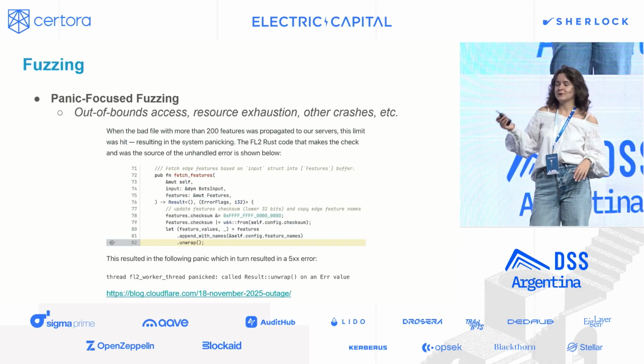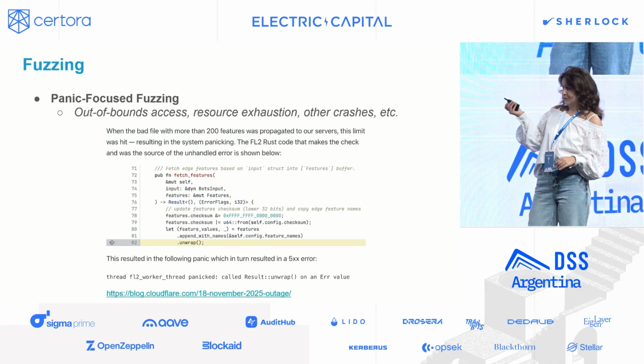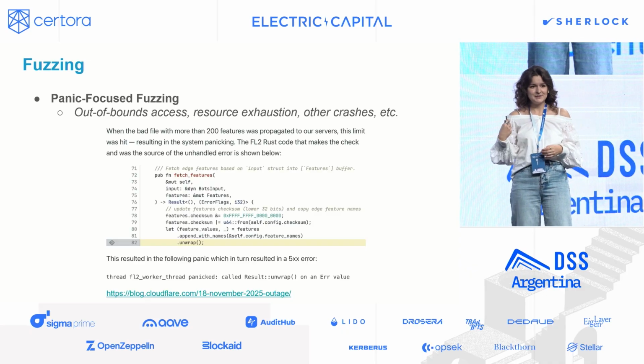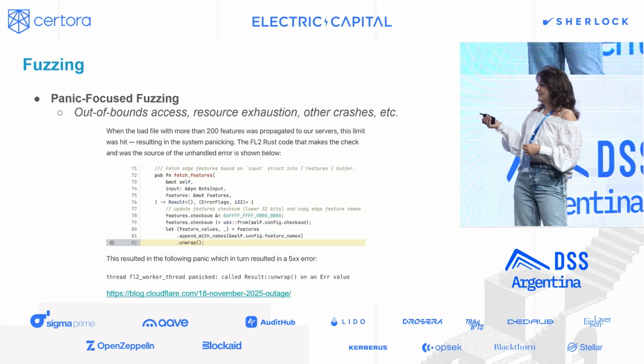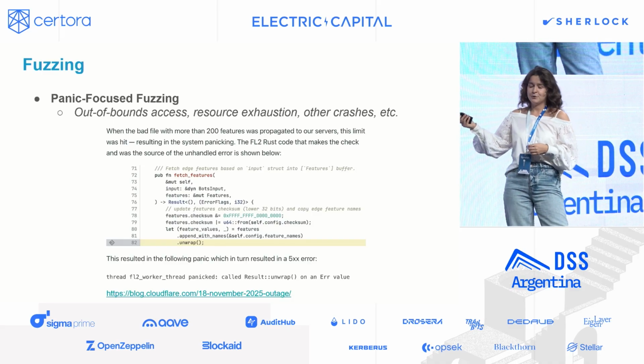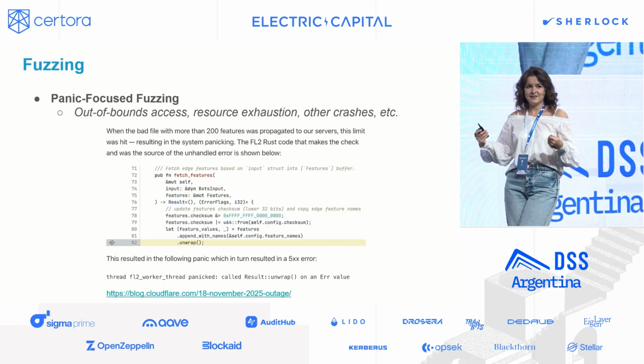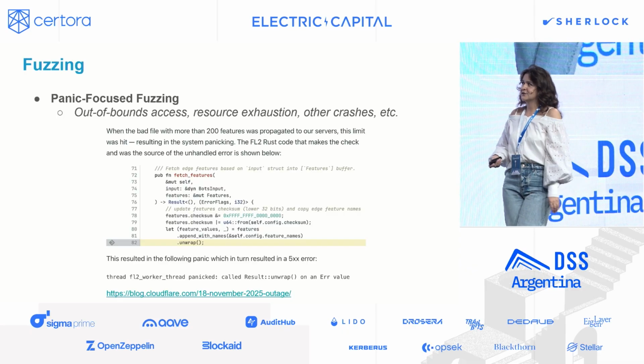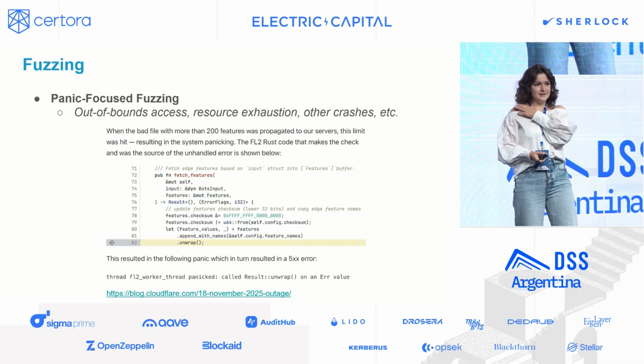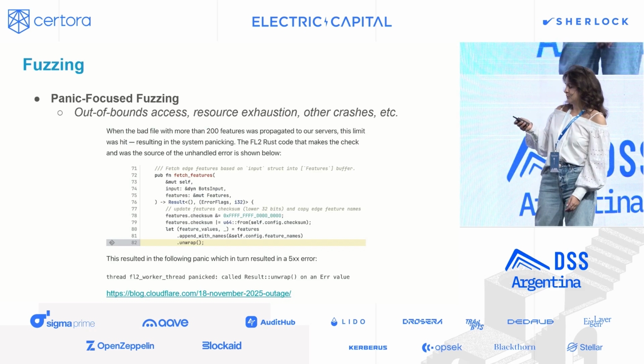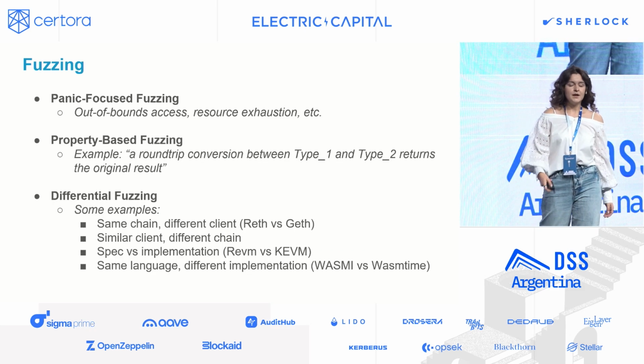That is from the Cloudflare issue that disabled half of the internet on Tuesday. The reason for that was a panic in an unwrap call in Rust, a panicking function, so it just crashed with the bad input. That is exactly the type of issue that we are trying to prevent with this type of fuzzing. We can go beyond that.